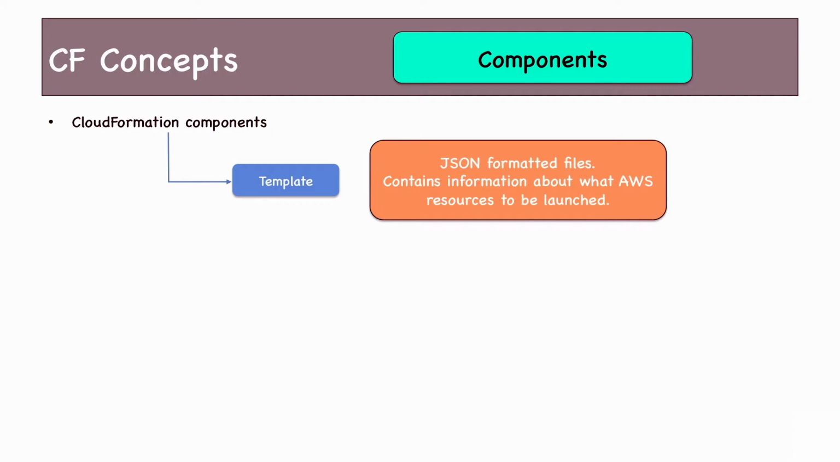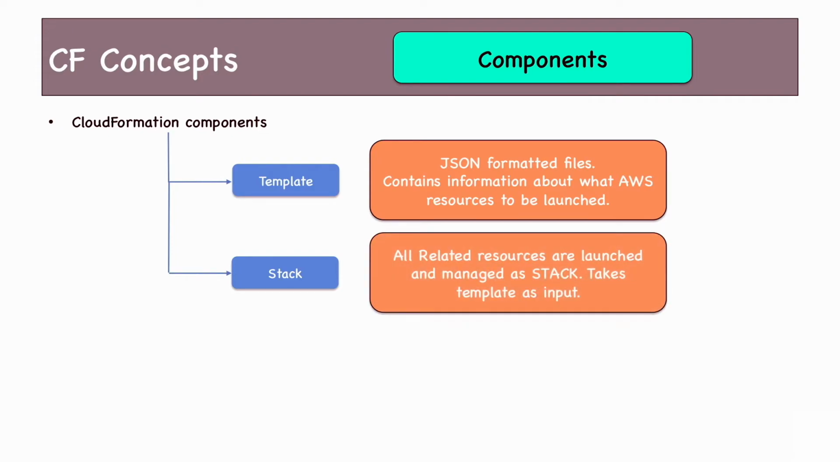As a template is code in a JSON format file, we can also parameterize it. So we can say what should be the name of the VPC, what should be the name of the EC2 instance, what tag it should get, what should be the instance type. So it's not that we have to hard code everything, we can parameterize those things. So using the template, we create the second component, which is called a stack. Now a stack is a set of all related resources which are launched and managed together. It takes a template as an input and it creates a stack.